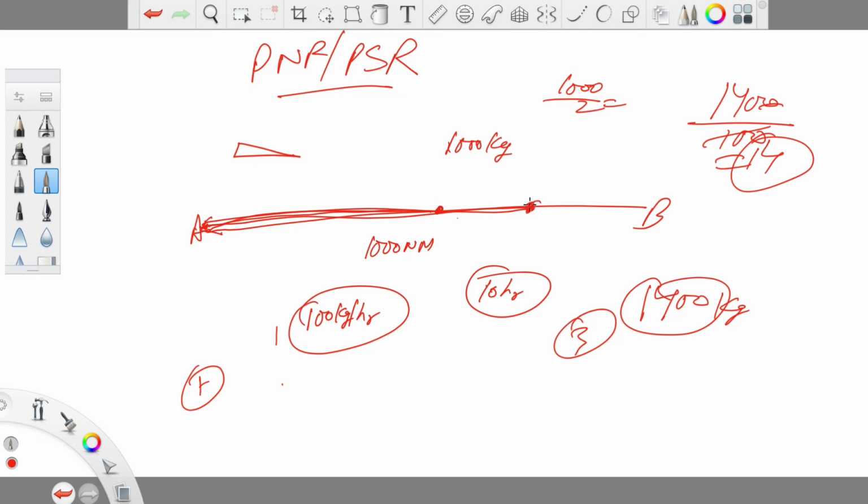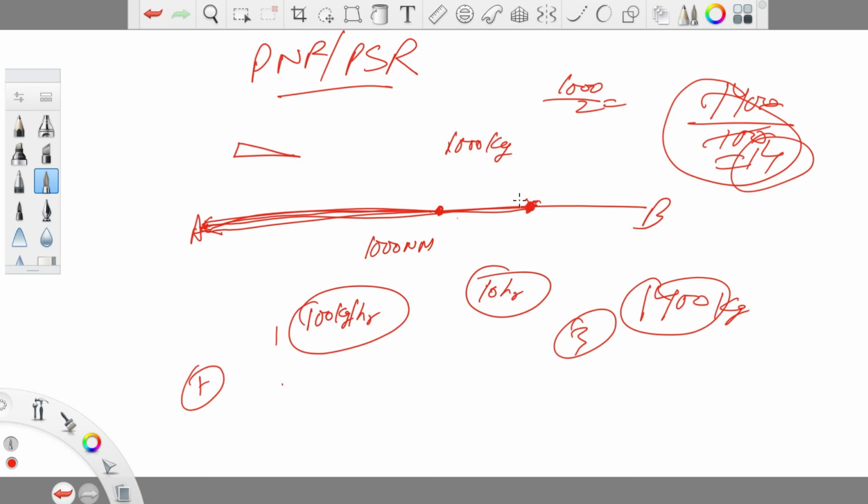So this PNR, point of no return, is directly proportional to the fuel carried. With 1000 kg, PNR was only here. With 1400 kg, PNR is further away from the departure. So we can say that the more fuel the aircraft is carrying, the greater will be the PNR.